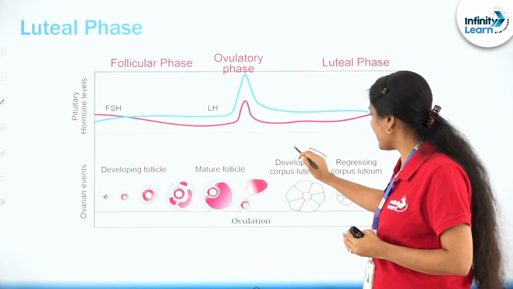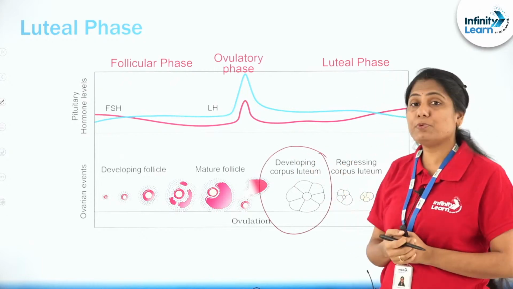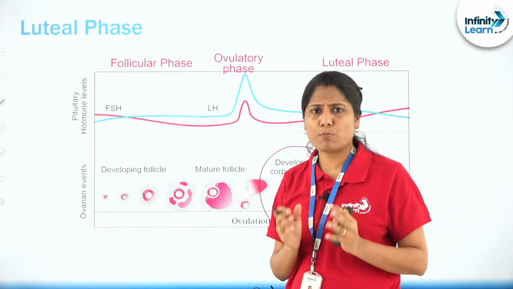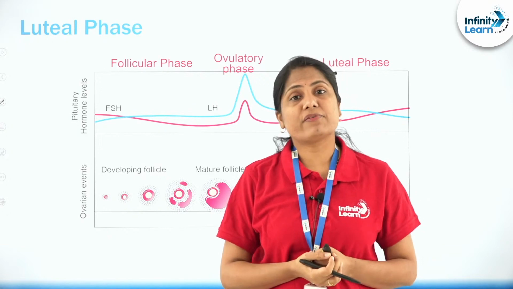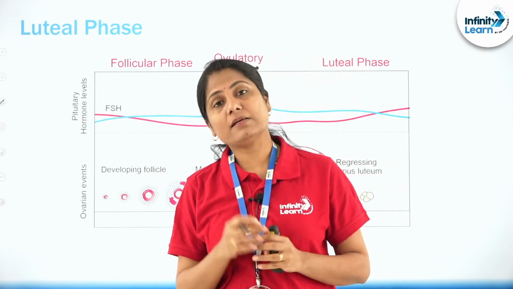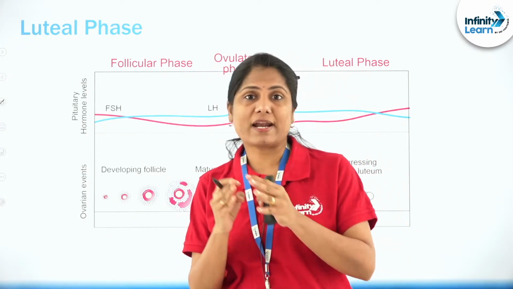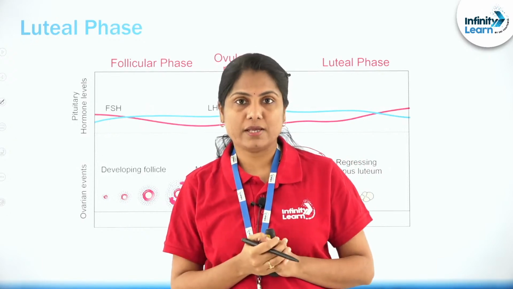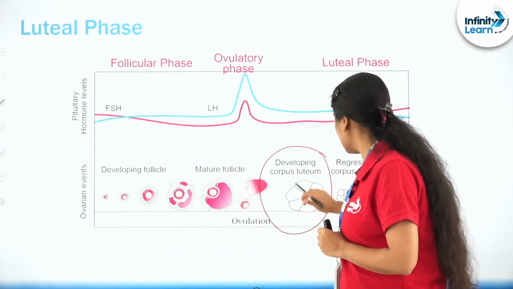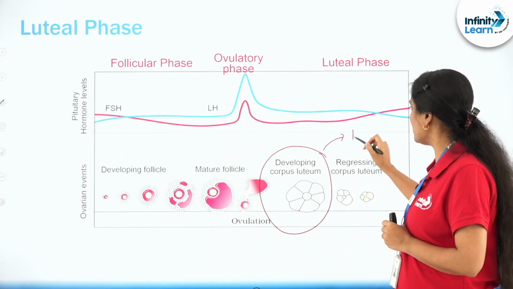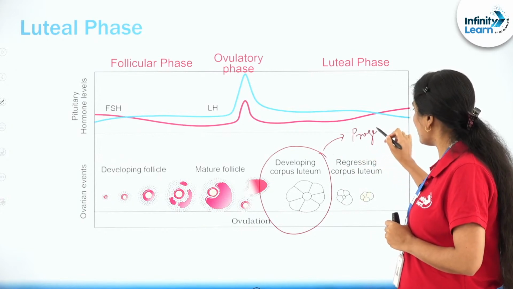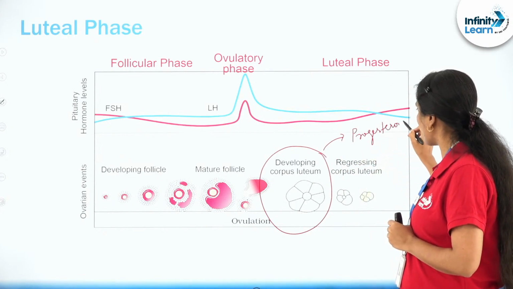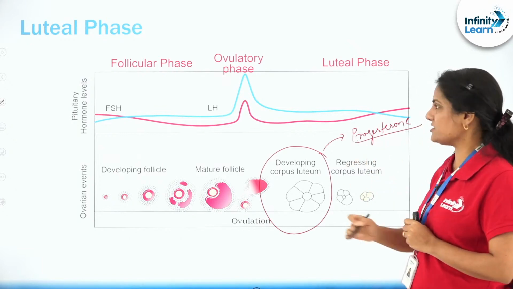They are forming what is called the corpus luteum. Corpus is a body, luteum refers to a yellowish pigment. It is a yellow endocrine gland, which is temporary, and it secretes high levels of the progesterone hormone. It's a very, very important source of progesterone.